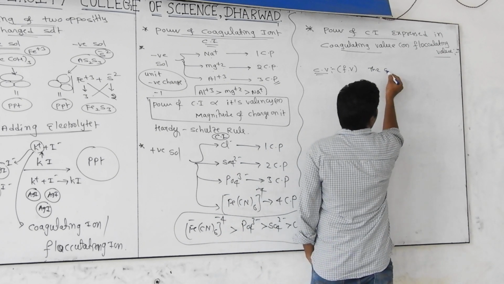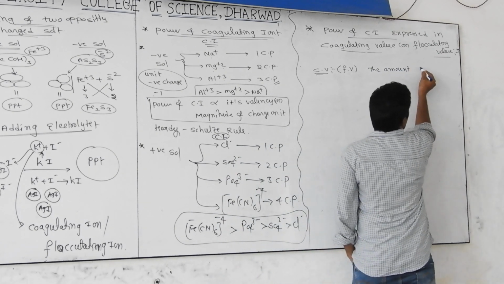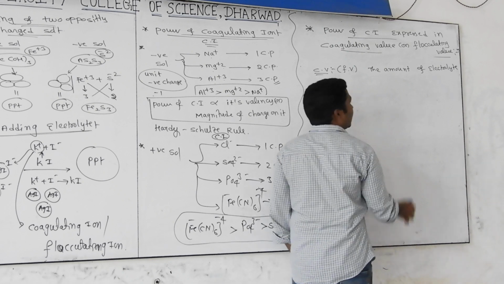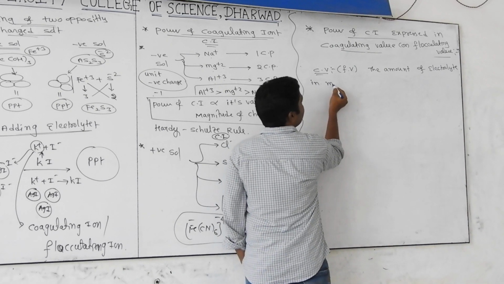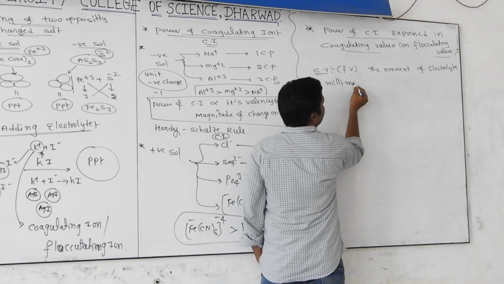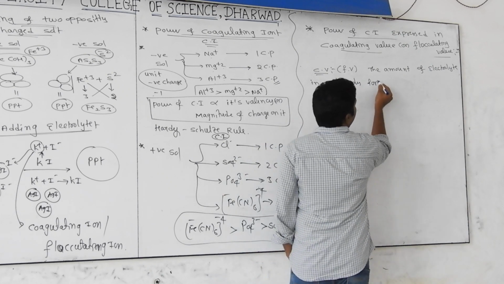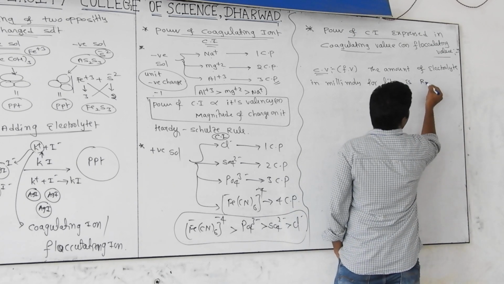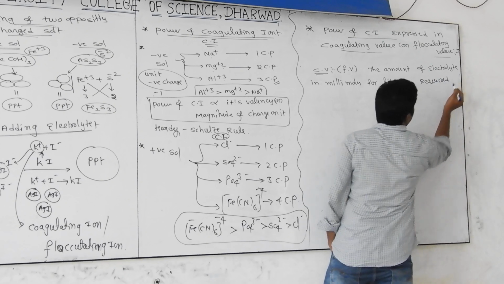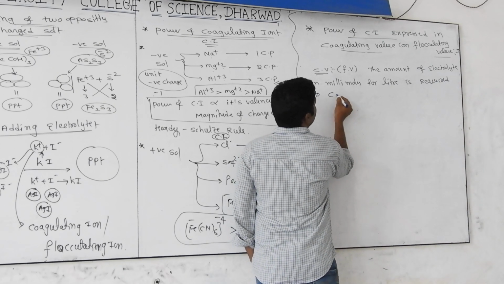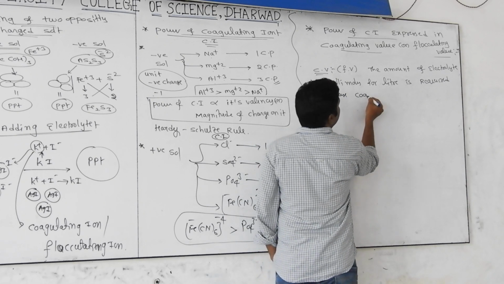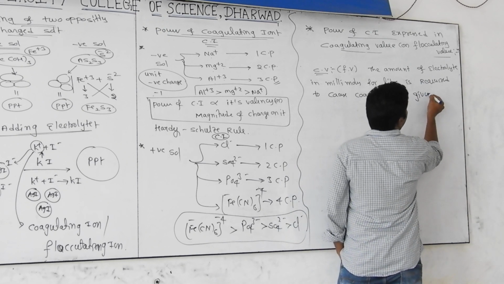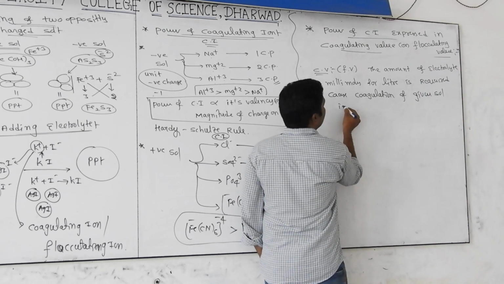The amount of electrolyte, in millimoles per liter, required to cause coagulation of a given sol in 2 hours.